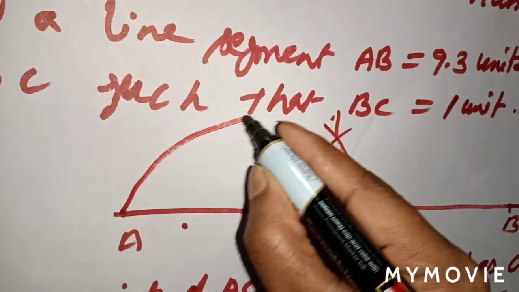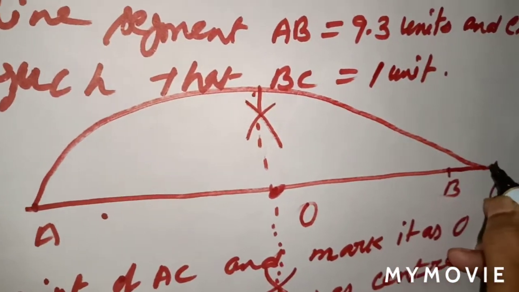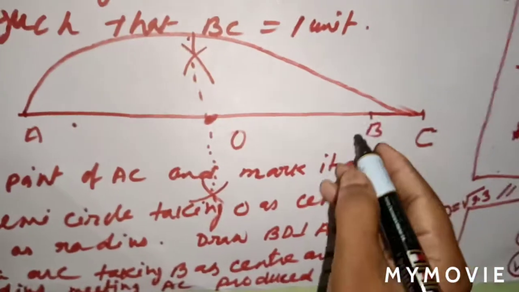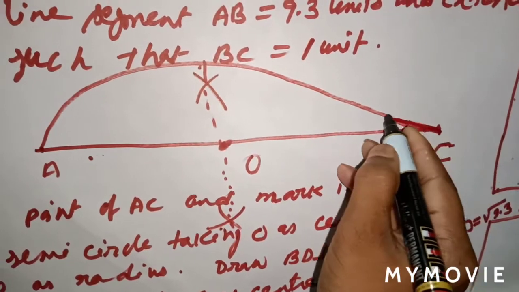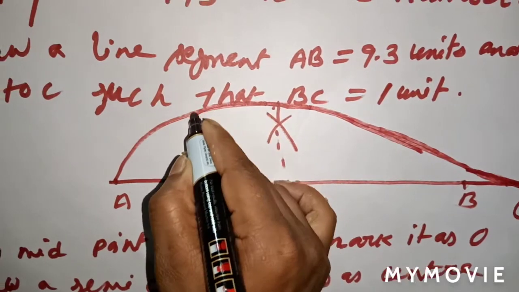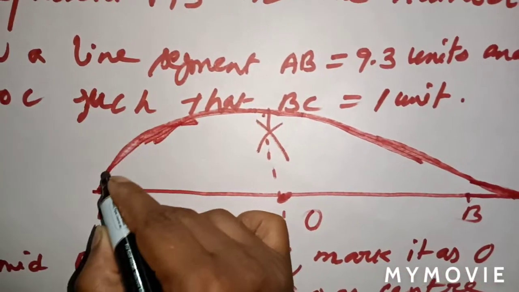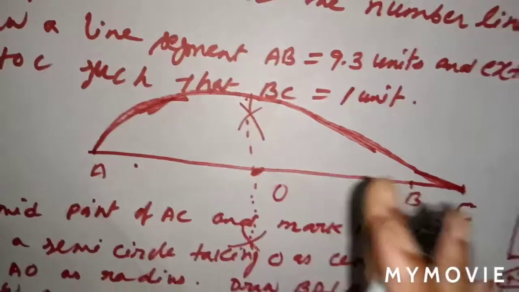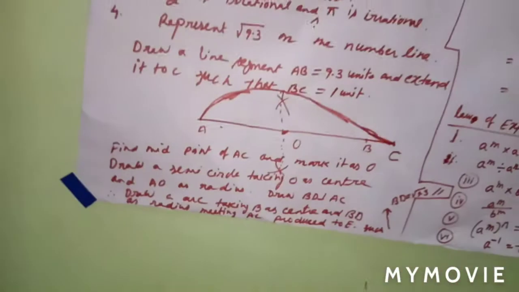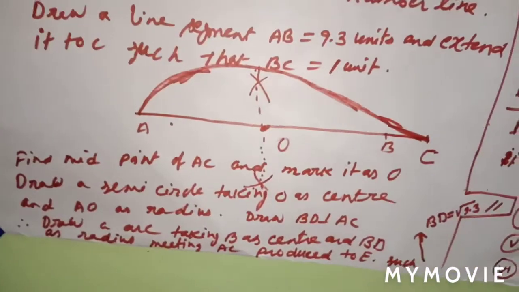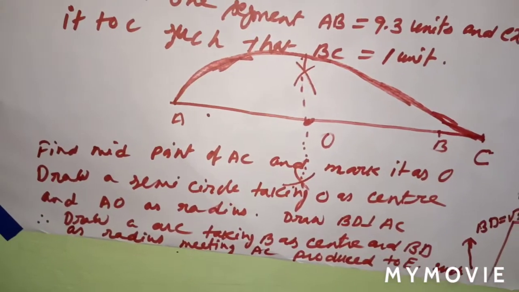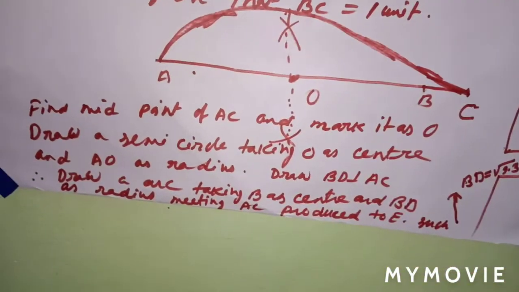So I am doing it directly here. The figure may not be like this, maybe it may be different, okay? You are seeing that I am not using a scale or compass. This is only the concept, okay? This may not be a perfect figure. Have all of you understood? You got the concept, then you can draw it. So now, if you draw like that, then next what?